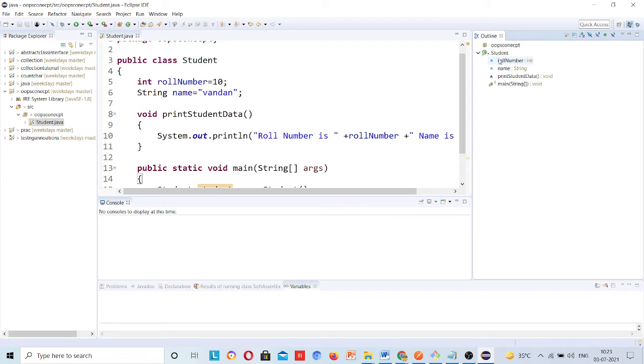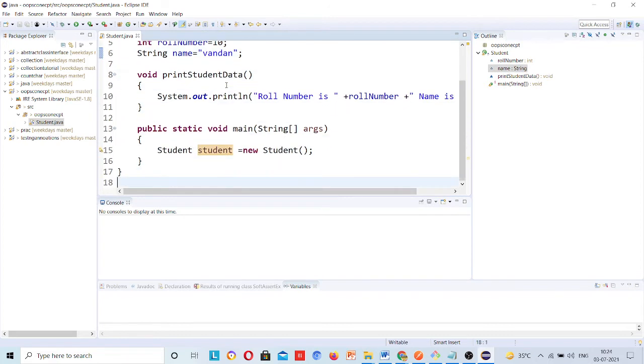See, this is the student class, and the student class has roll number and name. These are the variables, and this is print student data, and this is the main method. If you have more than 100 methods inside this class, you will keep dragging yourself to that method.